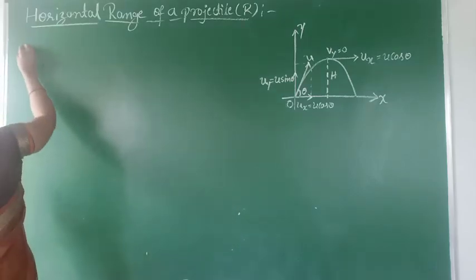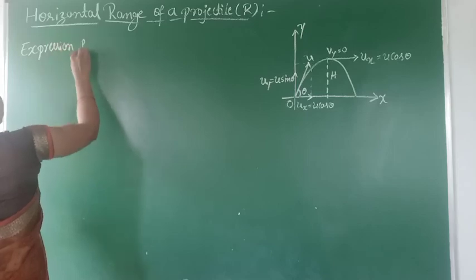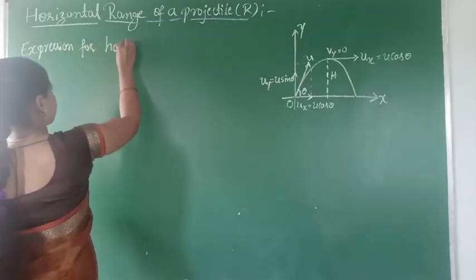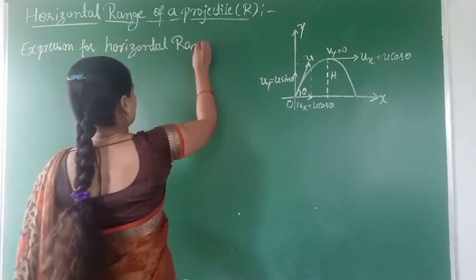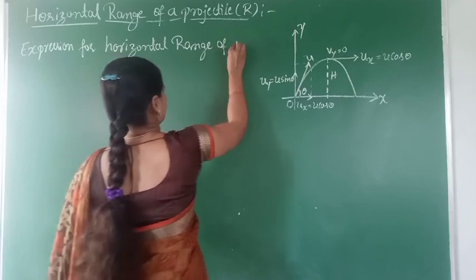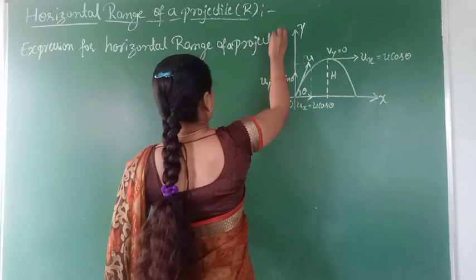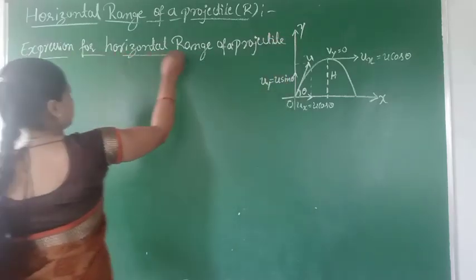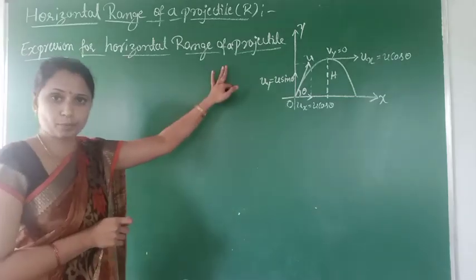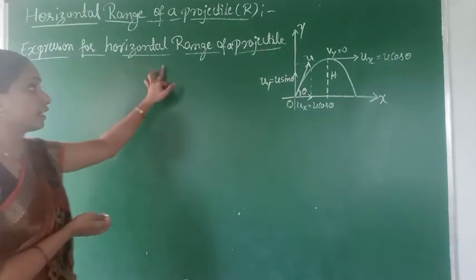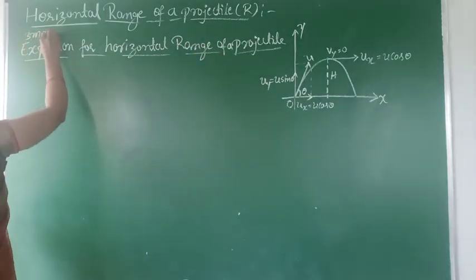Clear? So, expression for horizontal range of projectile, range of a projectile. This is a 3 marks derivation. They ask: derive an expression for horizontal range of projectile, or derive an expression for range of projectile. So this is a 3 marks derivation.